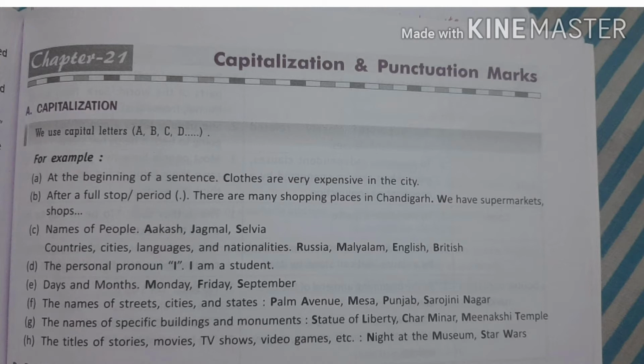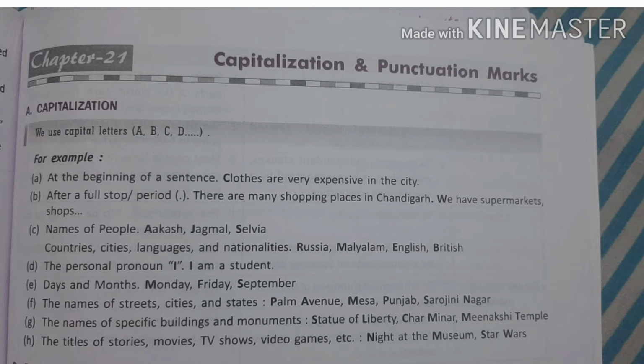Next is punctuation marks. Punctuation marks are used to write any language correctly. There are many punctuation marks in English, like comma and full stop. We will also read about these punctuation marks in this chapter.